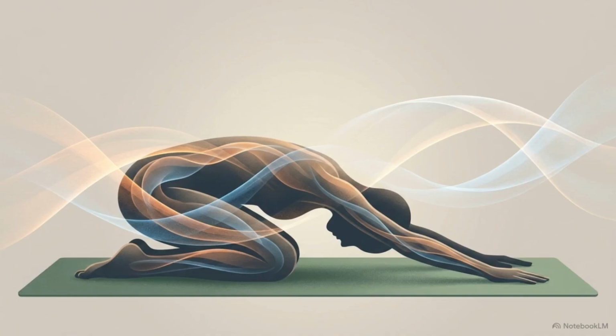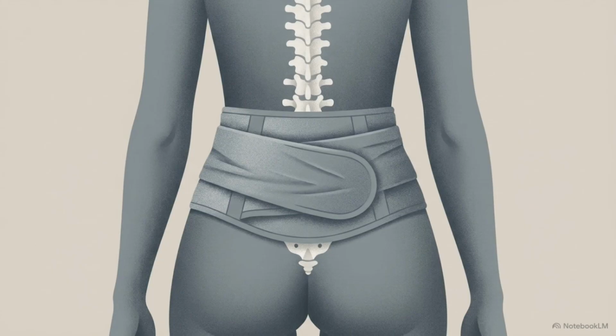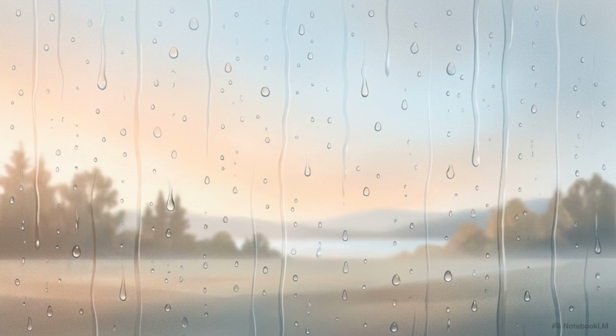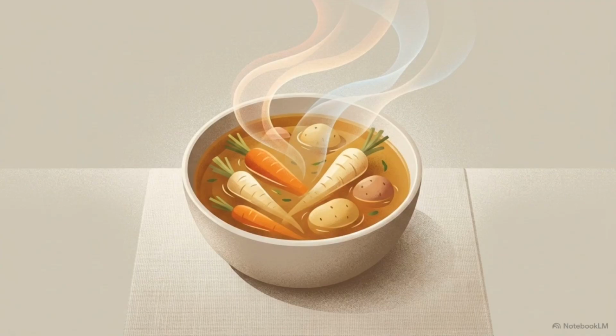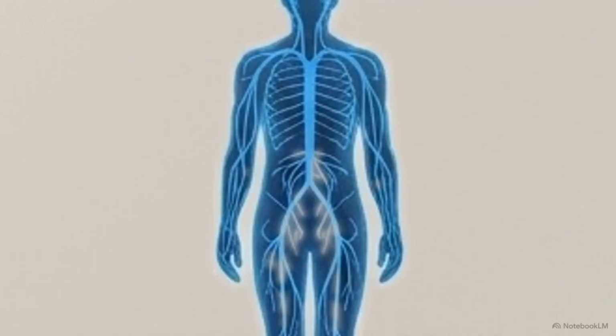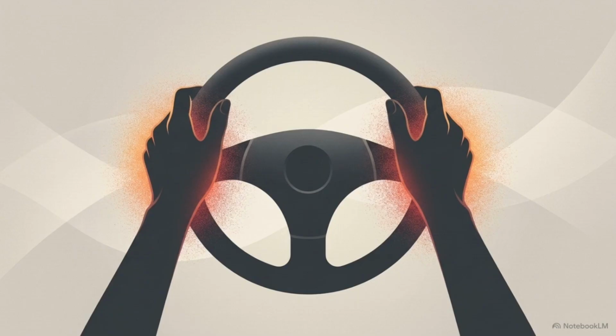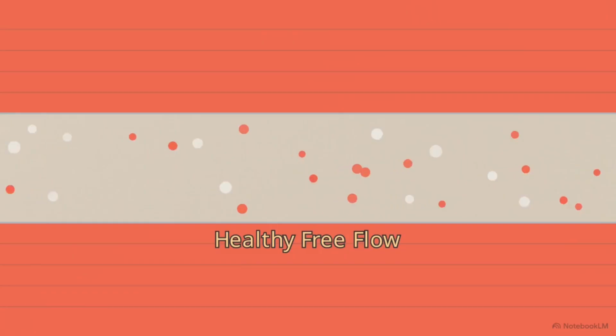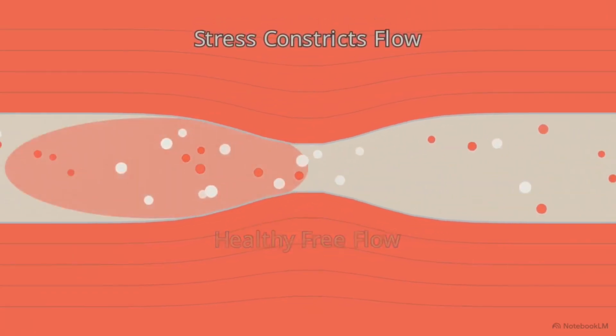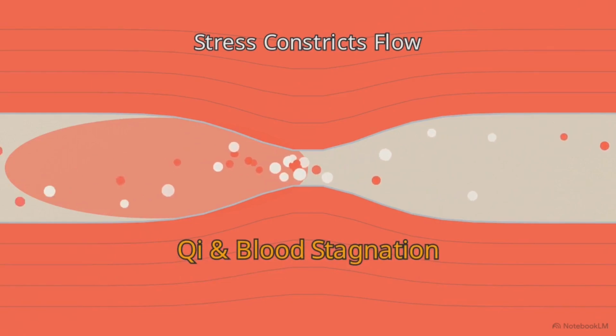Maintaining these clinical results requires daily self-care to prevent stagnation from returning. Keep the lower back warm, avoid cold, damp environments, and consume warm, cooked foods to protect the body's internal heat. Self-care also extends to managing stress. Because stress triggers the qi stagnation pattern we analyzed earlier, high-tension environments directly compromise the physical flow required for recovery.